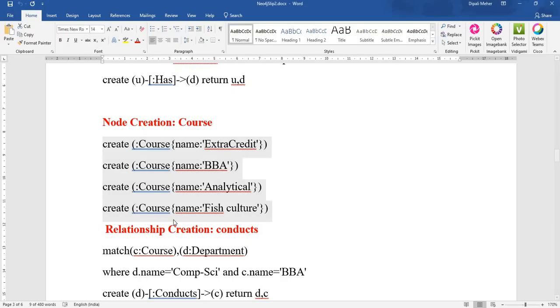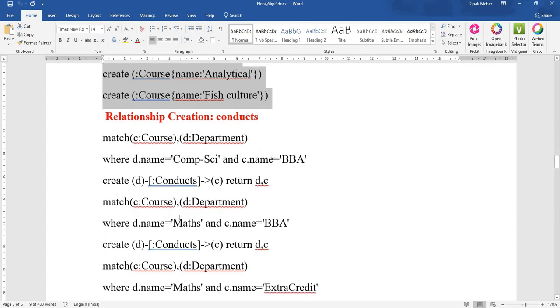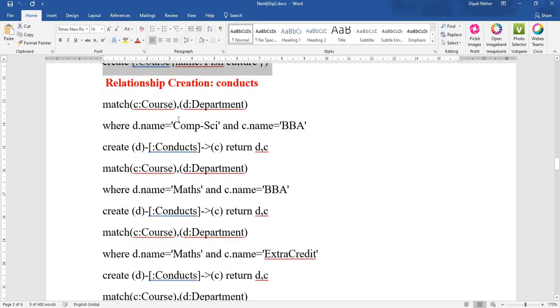Now the next is, we have to create the relationship conducts. Department conducts course. So see here, match course comma department where d dot name is computer science and course dot name is BBA. Create d conduct C, department conducts courses.